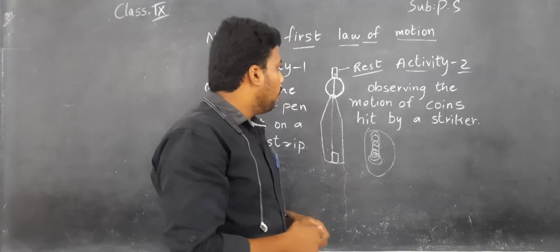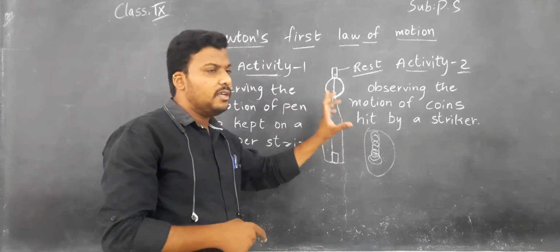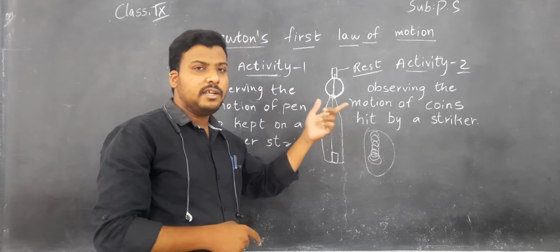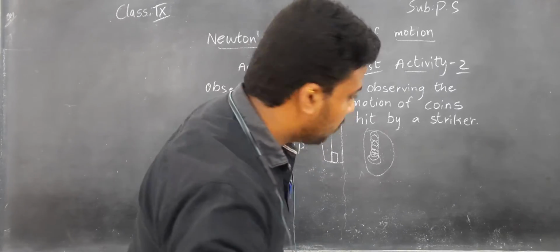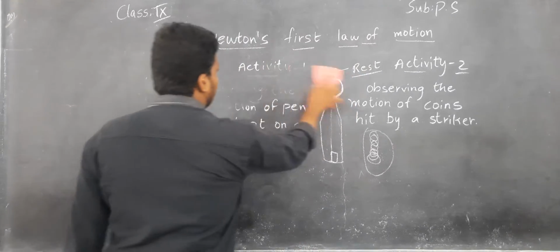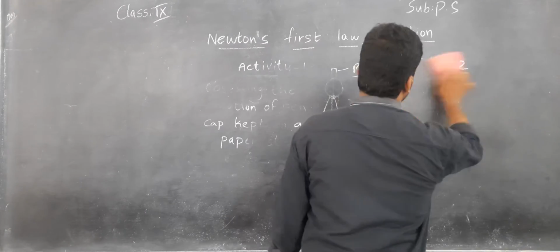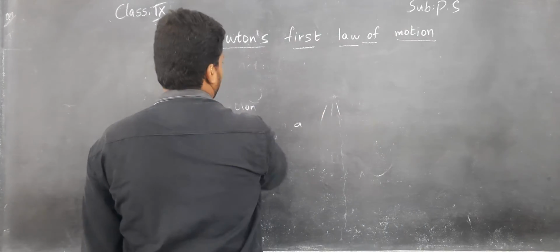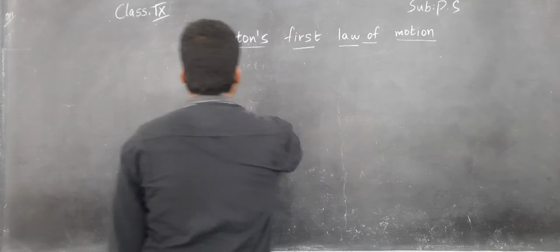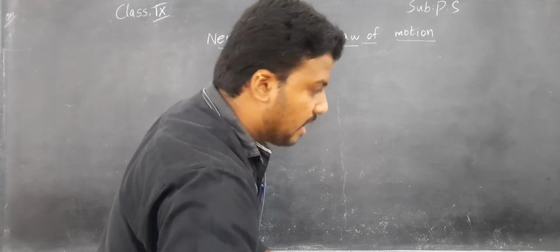Understand? So we'll discuss what is static inertia and dynamic inertia. What is static inertia and dynamic inertia?